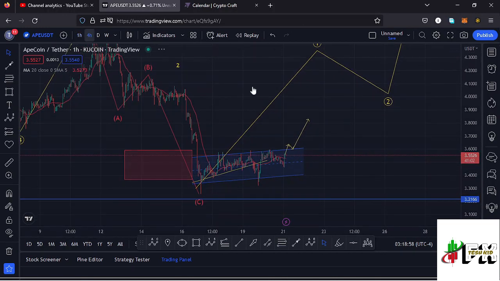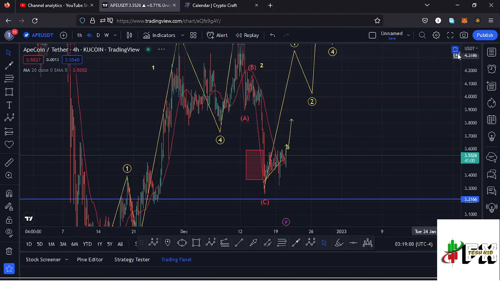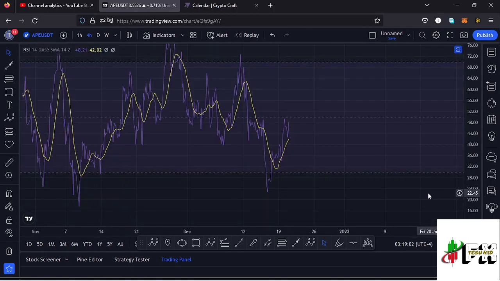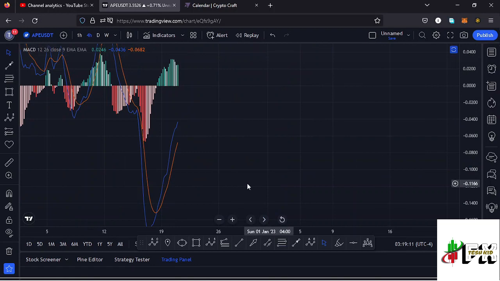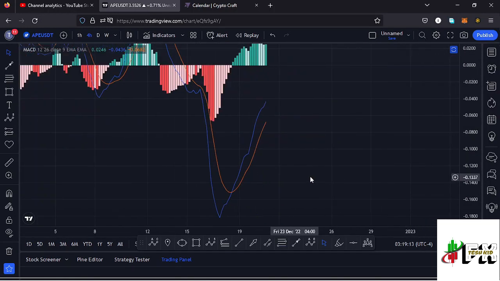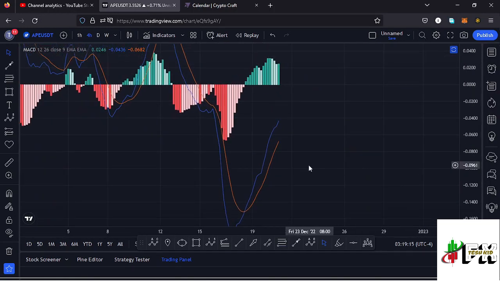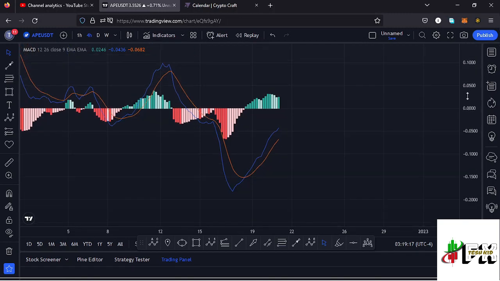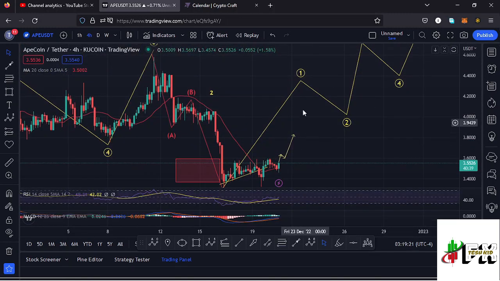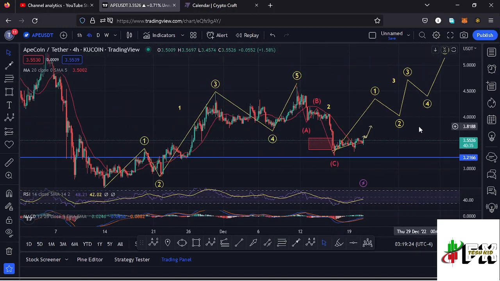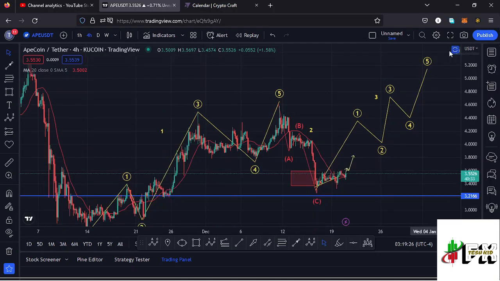And jumping back to the 4-hour chart to take a look at the indicators here on the RSI. On the 4-hour RSI, we are trading at around the 48 mark, meaning we have massive room to support any movements to the upside. Also taking a look at the MACD, we have been able to print a bullish cross, and we're also seeing an increase in the buying momentum, and that means higher prices are coming our way, and we might regain that impulsive nature to the upside in the formation of that higher Elliott wave count 3. So let's be patient and see how that plays out, and I'll keep you updated.